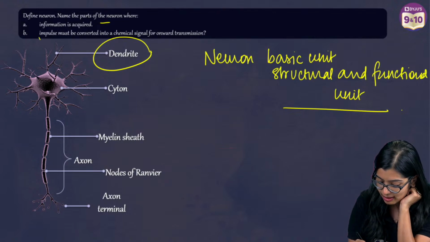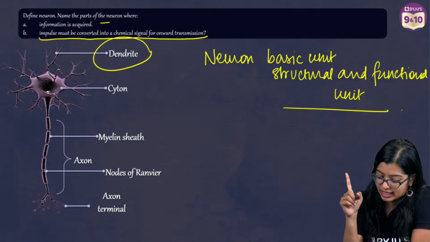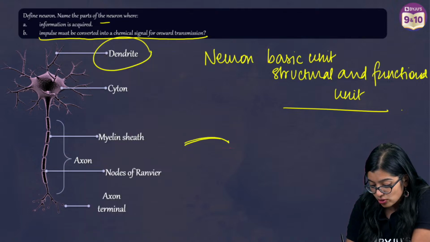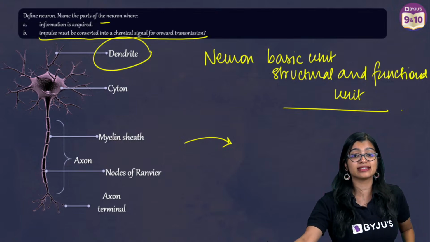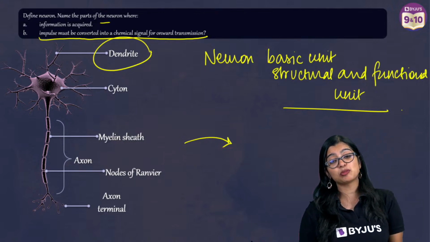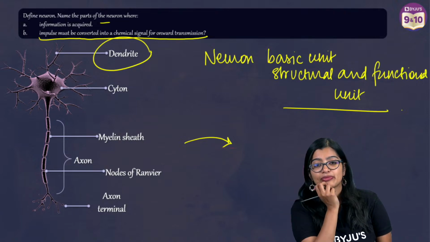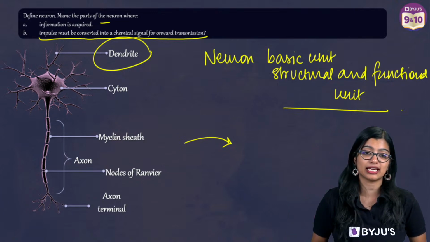And a place where impulse must be converted into chemical signal for onward transmission, what is it? This is tricky. So this is asking, some are saying synapse. This is a tricky question. The second part is tricky.